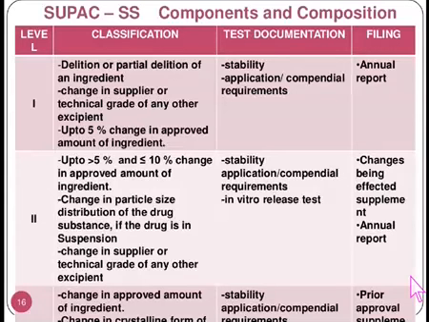Then the third category of SUPAC, that is SUPAC for semi-solids, regarding changes in the components and composition. So level 1, level 2 and level 3.